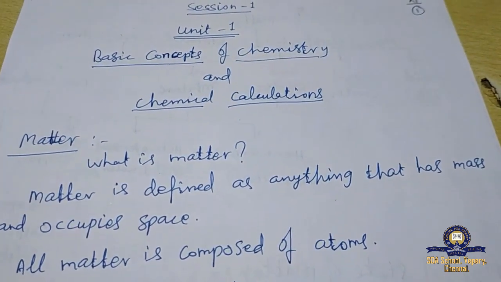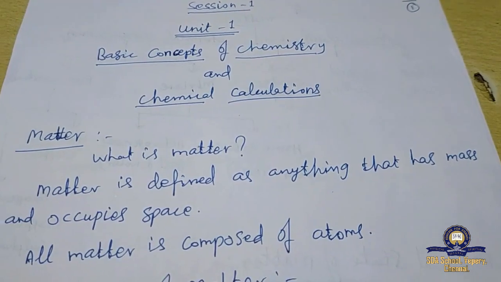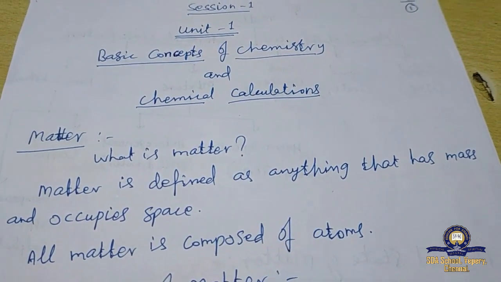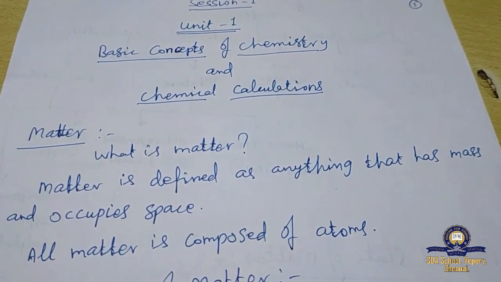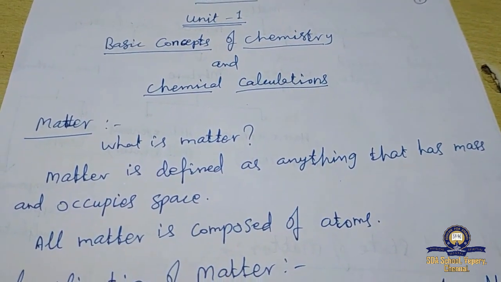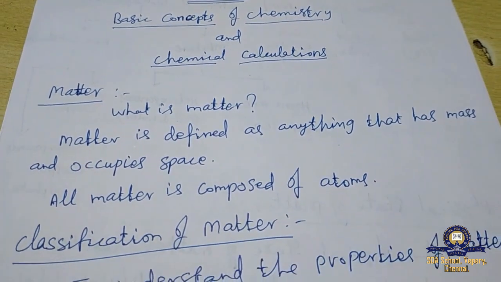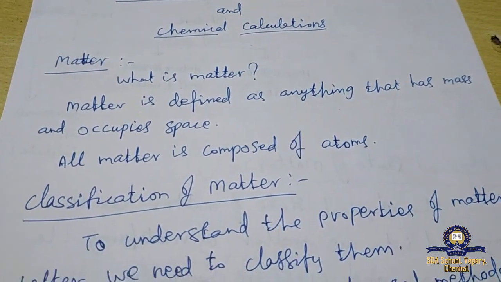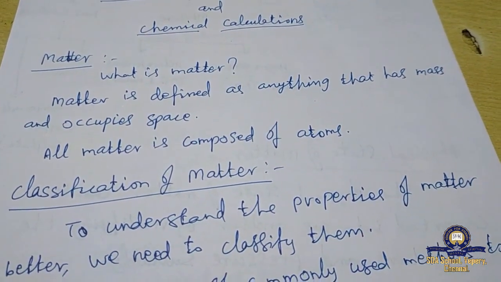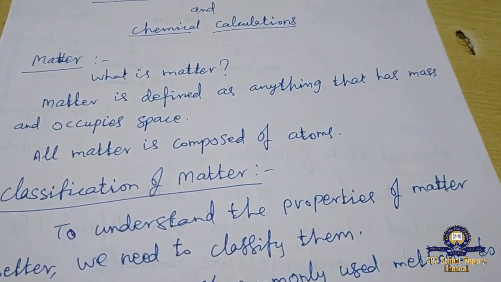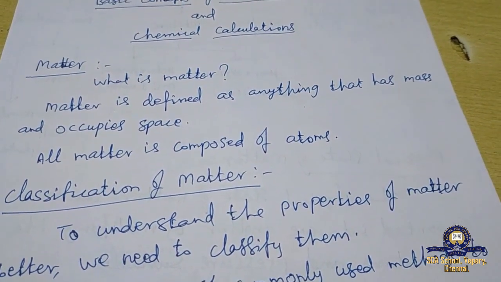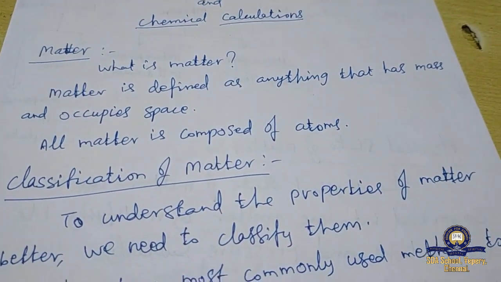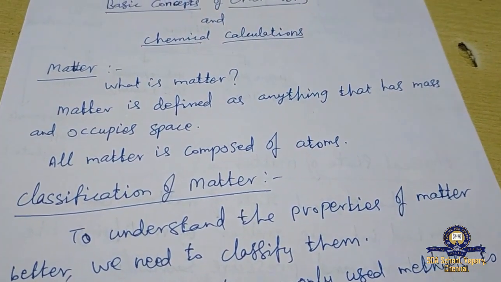Right. Now we get into unit number 1, basic concepts of chemistry and chemical calculations. The first topic, matter. What is matter? Matter is defined as anything that has mass and occupies space.